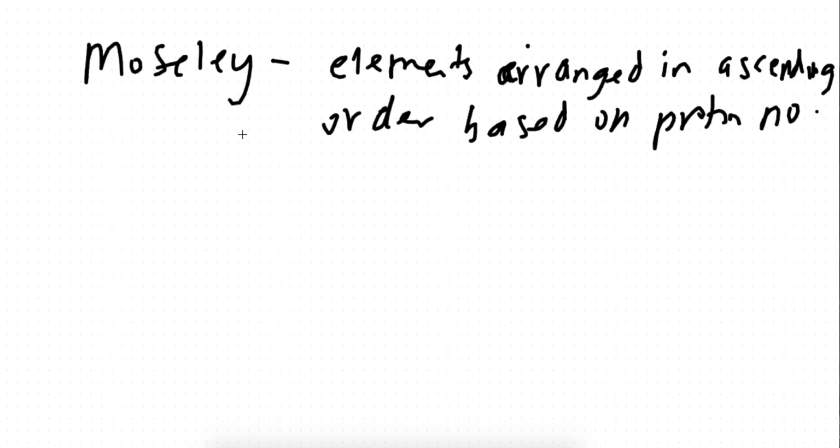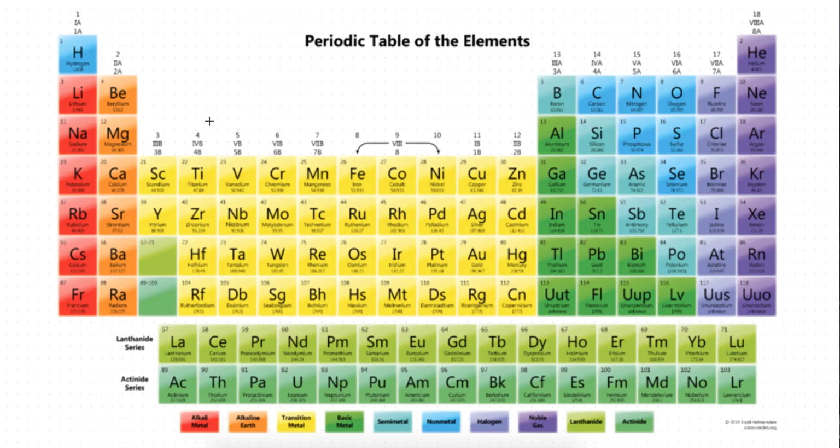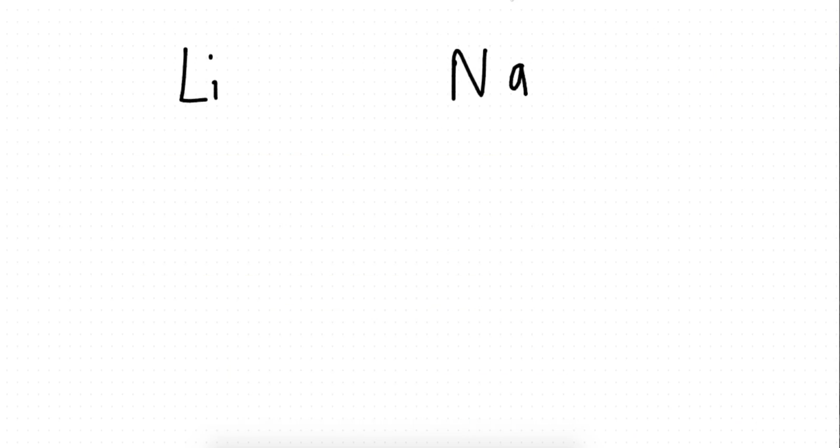Okay, bye bye Moseley. Okay, lithium and sodium. And we can also take potassium as well. They are all in the same column, meaning all in the same group. Let's look at the proton number of lithium, 3, proton number of sodium, 11, proton number of potassium, 19, meaning that lithium has 3 electrons. What is the electronic configuration?